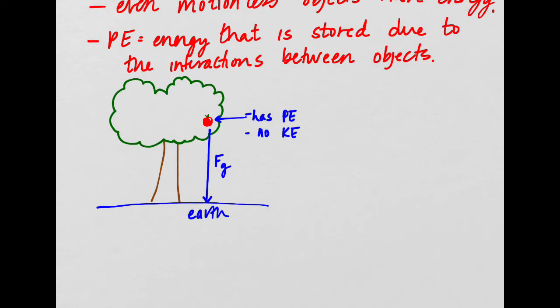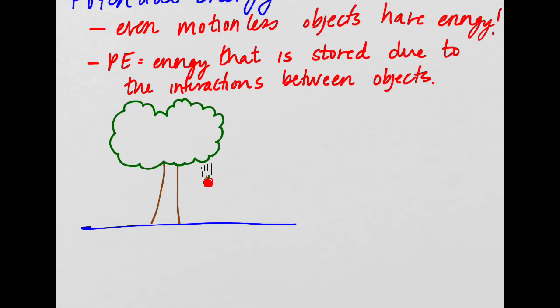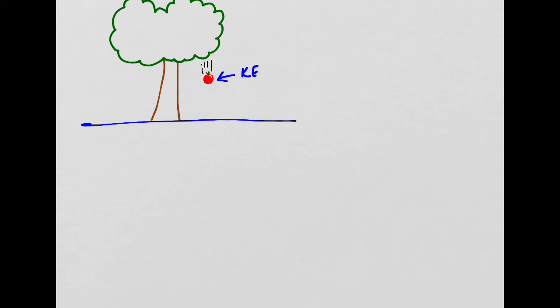If the apple breaks off the tree and falls, now the apple has kinetic energy, right? All right. When it's in motion, when it's falling, it has kinetic energy, not potential energy. But before it falls, when it could fall, that's when it has potential energy. So we have two specific types of potential energy that I really want to focus on. Let's write this here. Two types of potential energy we're going to discuss.